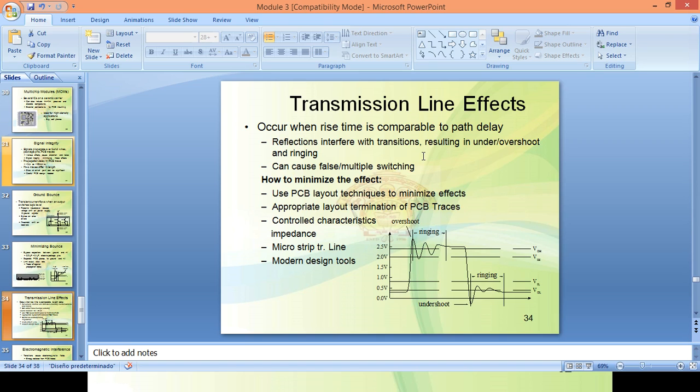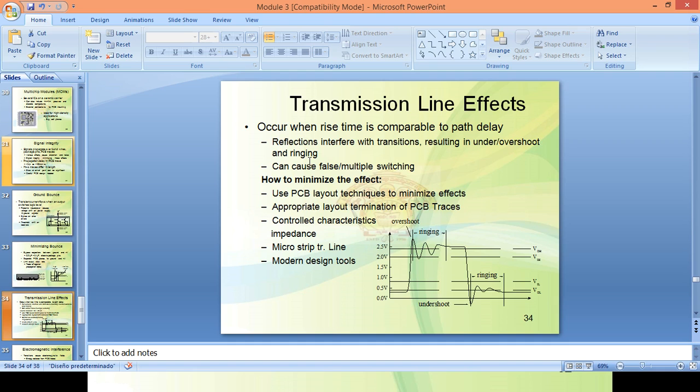Depending upon these values, the signal may suffer from overshoot, undershoot and ringing. Depending upon the characteristic impedance of the path as well as the receiver input impedance and termination impedance, it will cause overshoot, undershoot and ringing effects. This can cause false triggering.